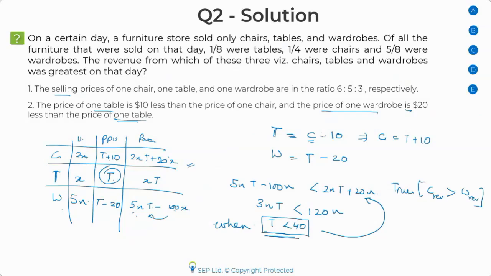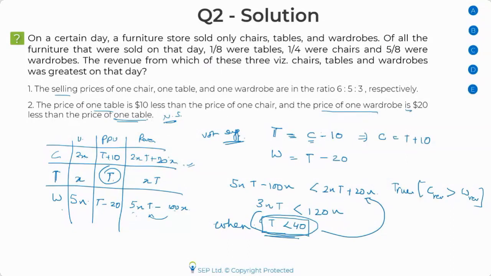Doesn't matter. So that's the point that I'm trying to make, guys, that since we don't know that t is less than 40, we would say this is not sufficient. This is not sufficient because we cannot be sure whether the revenue of the chair would be greater than the revenue of wardrobe. To be sure, we need some more information to get the answer. Since we don't have this information, that is why this statement is not sufficient.